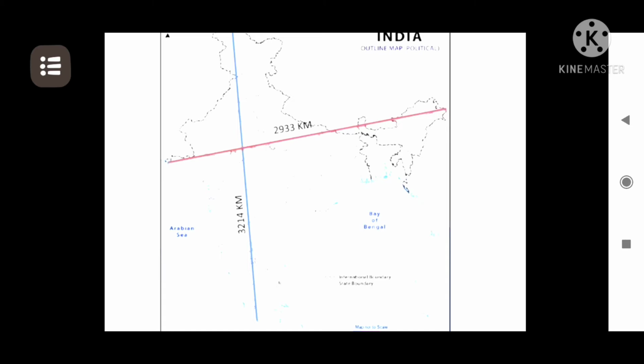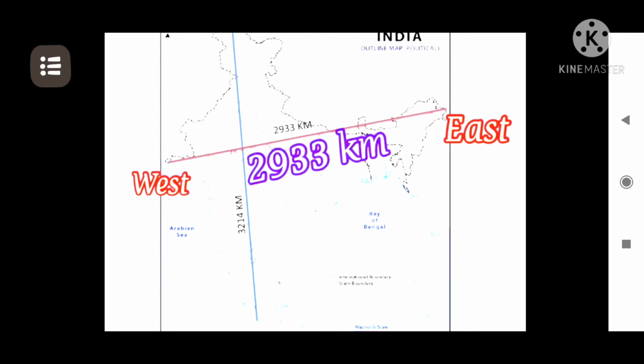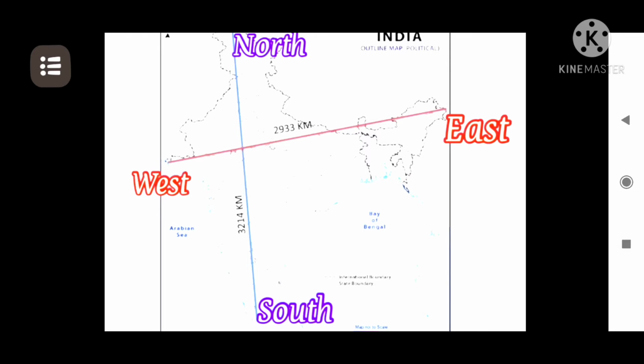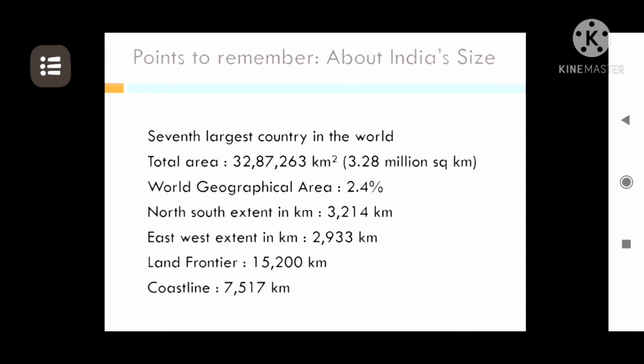Furthermore, we can compare the distance between the western and the eastern edge of the country and the northern and the southern edge of the country in regard to the total distance covered. The distance covered between the western and the eastern edge is 2,933 kilometers, whereas from the northern to the southern extent, the length covered is 3,214 kilometers.